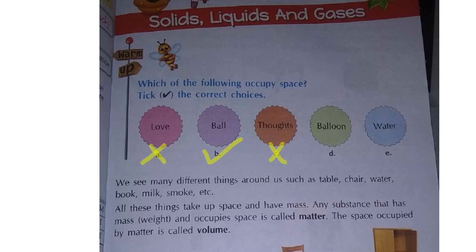Next, balloon. If you blow air into the balloon, will it occupy space or not, children? Yes, definitely. As you blow the air, the balloon will expand. It is occupying space, because if air enters the balloon, the shape will increase. So the balloon will occupy space. This is right. Next one, water. Will water occupy space or not? Suppose an empty bottle is there. If you fill water into it, it will occupy some space or not? Yes. So this is also right.